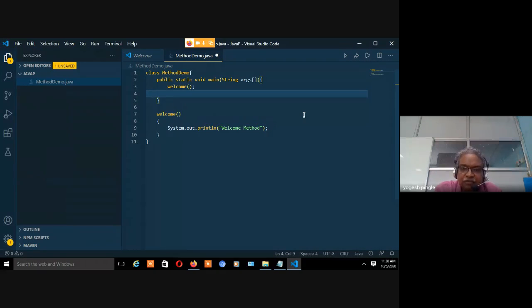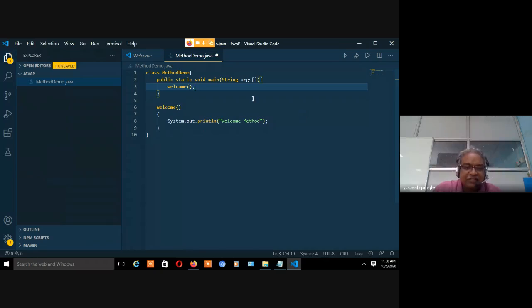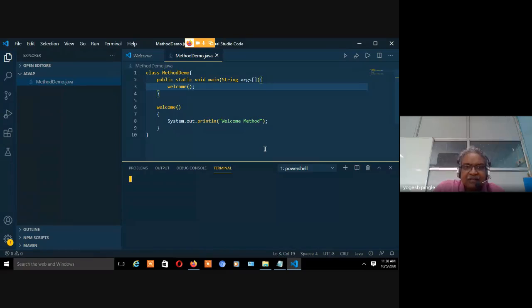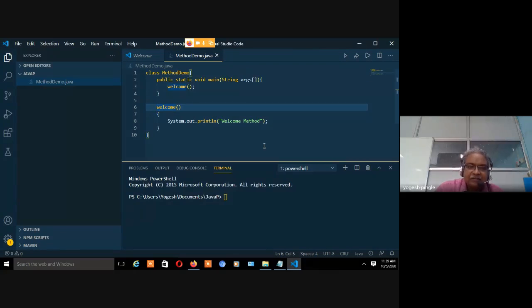So static method is calling non-static method, right? And this is what a checking point is, and here we got an error, that is static method cannot be referenced with non-static method. Non-static का मतलब क्या है कि this is non-static, right? Void welcome, so it is returning void, but this is non-static because I have not written static.